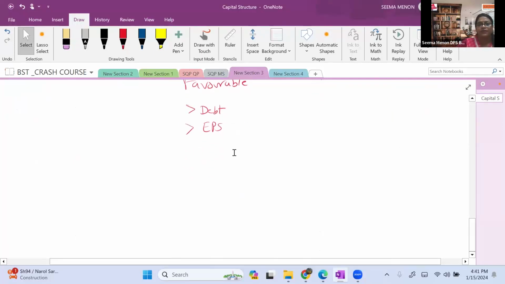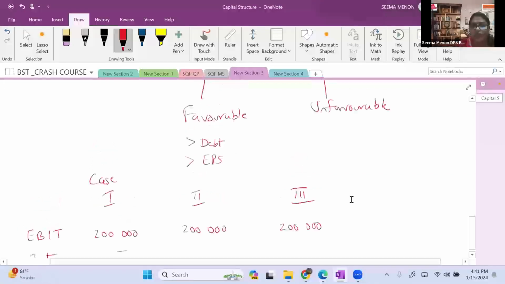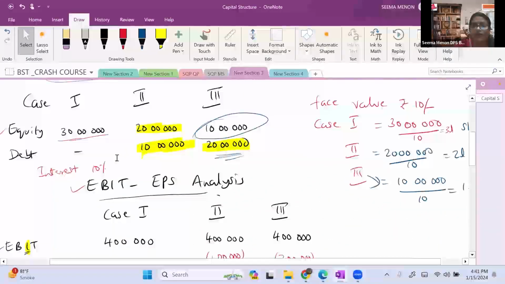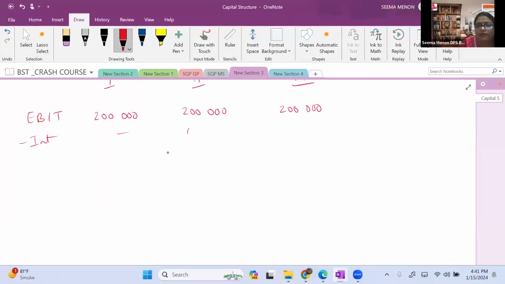So first, let's see the EPS. Again, all the 3 cases: case 1, then case 2, then case 3. Our earning before interest and tax is now reduced from 4 lakh to 2 lakh in all the 3 cases. That is the only thing we have done. After that, we have to subtract interest. First year, there is no interest. Second year, the capital structure changed into debt plus equity. Debt is 10 lakh, and on 10 lakh the interest is 1 lakh. And the third case, debt is 20 lakhs, so interest is 2 lakh.